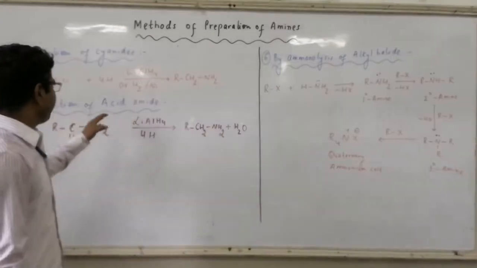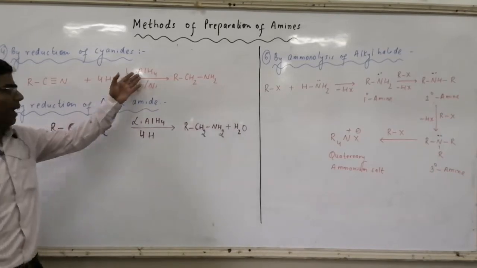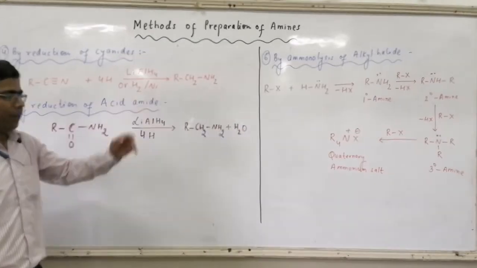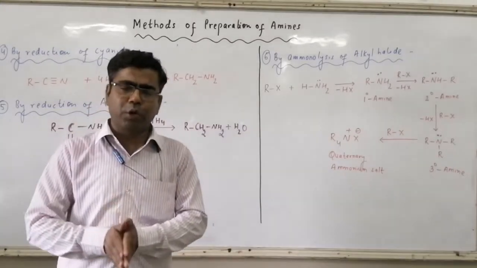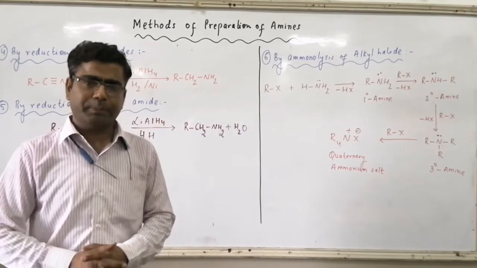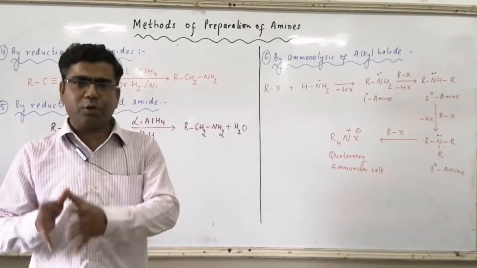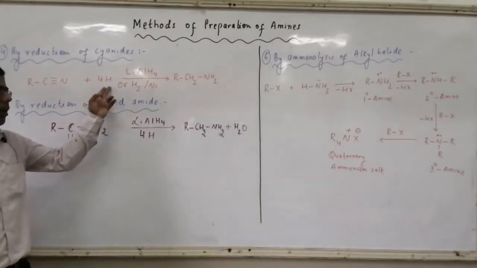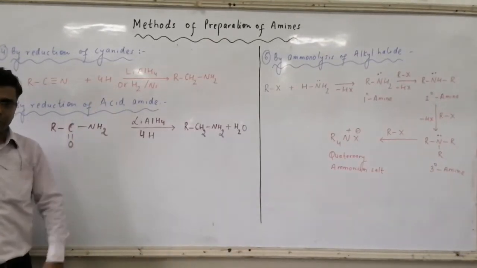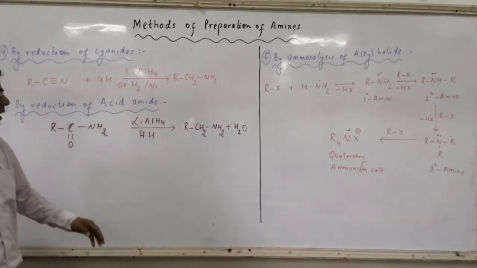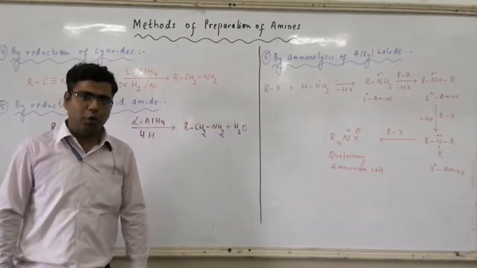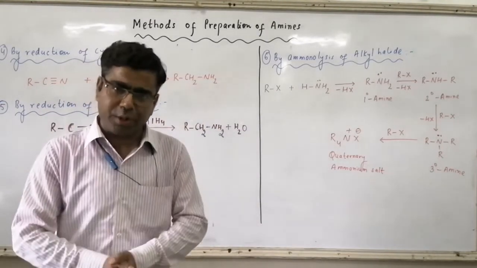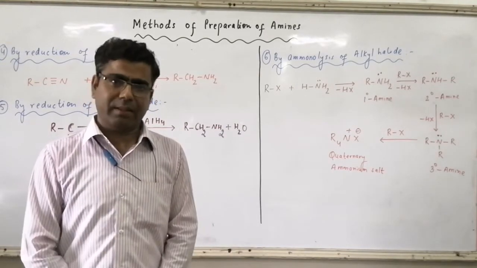So cyanides, when treated with lithium aluminum hydride, a type of reducing agent, or H2 gas in the presence of nickel, or we can also use sodium metal in the presence of ethyl alcohol, the CN group will utilize 4 nascent hydrogen or 4 atomic hydrogen. As a result, it gets converted to RCH2NH2, that is primary amines. So the CN group on reduction gives primary amines.